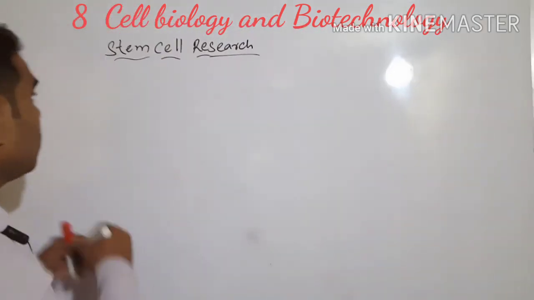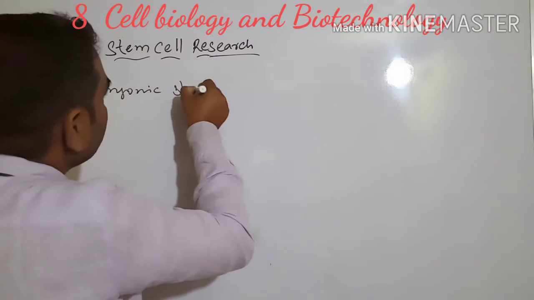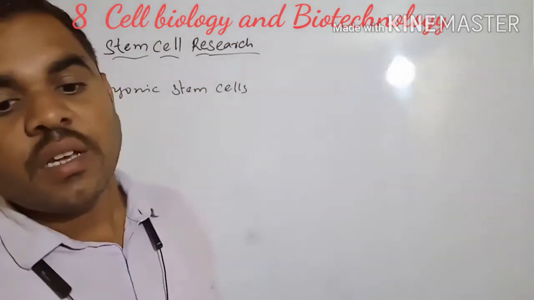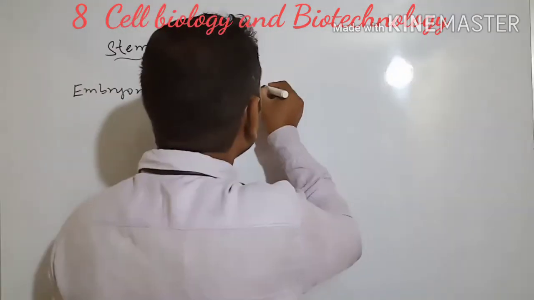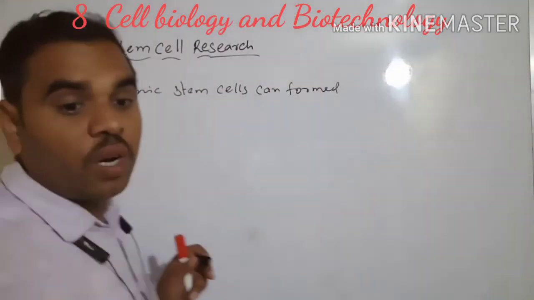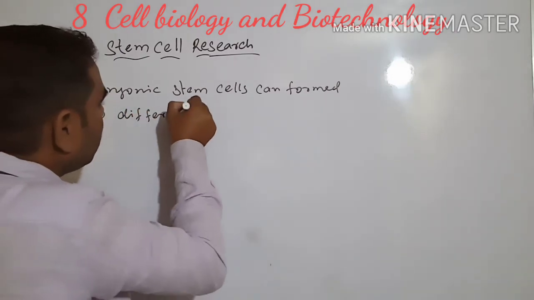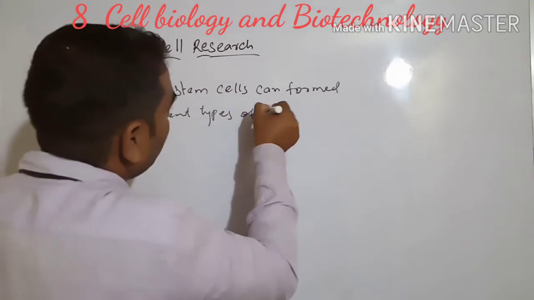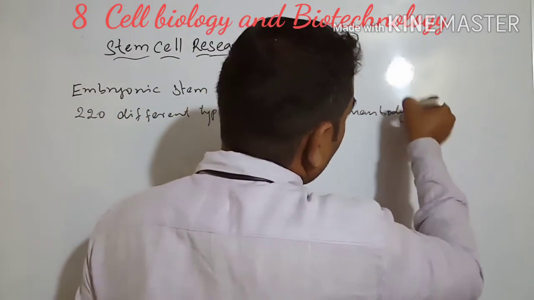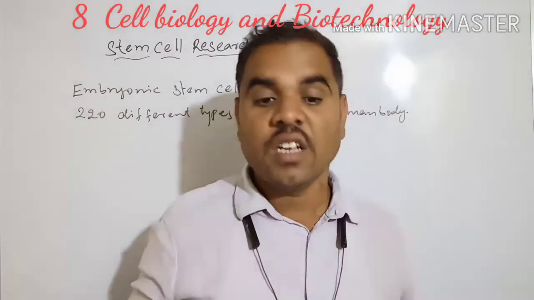See how many cell types there are: 220 different types of cells are present in the human body.